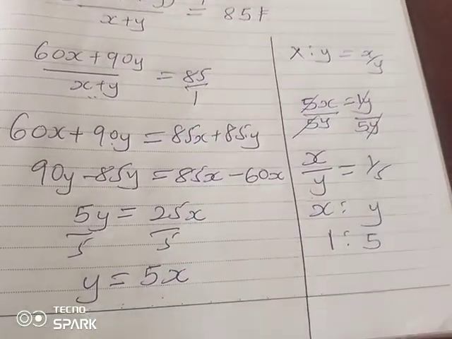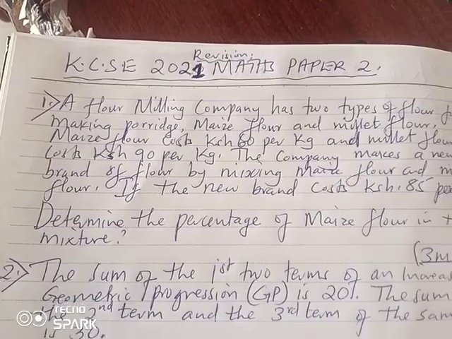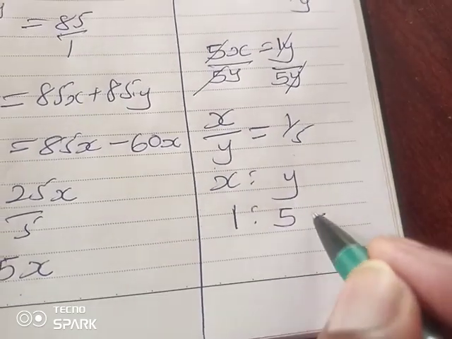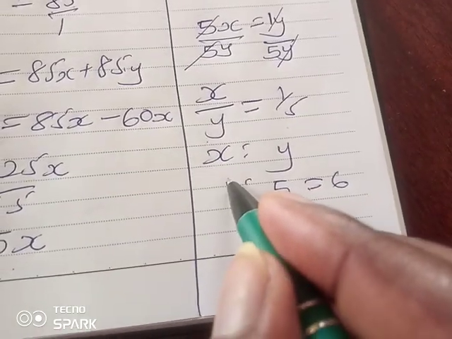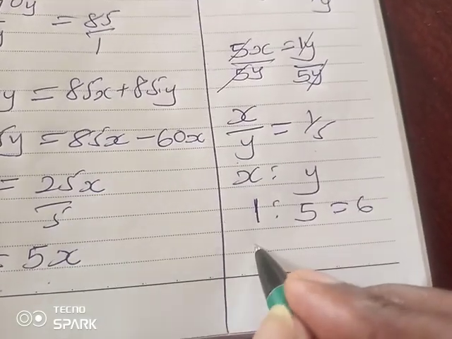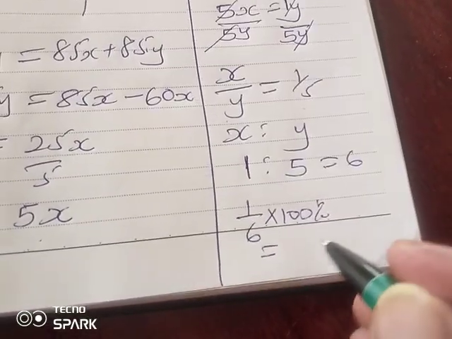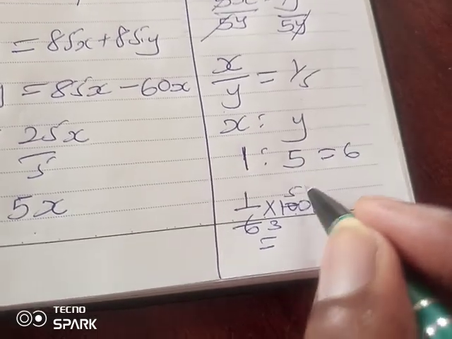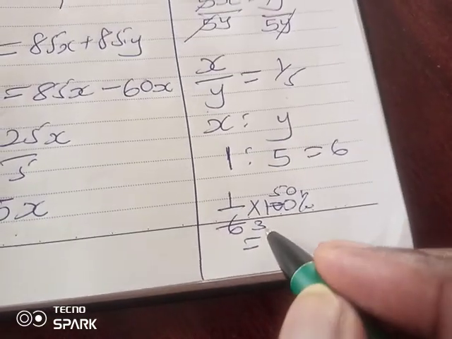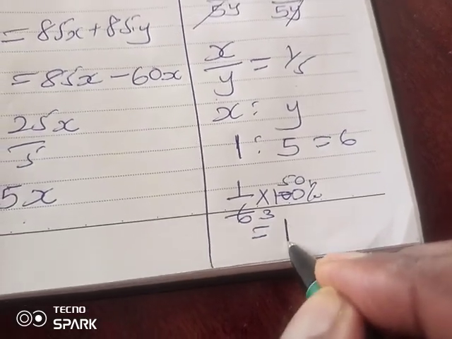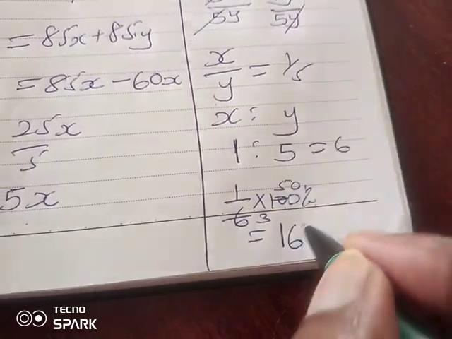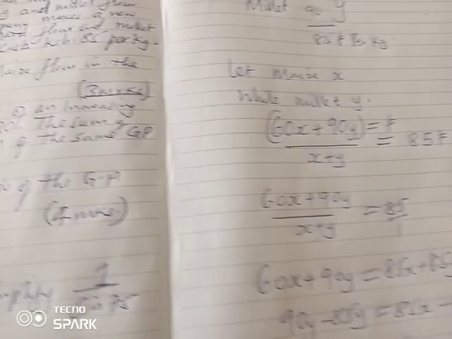So now this is where we are going to get the percentage. We are told to determine the percentage of maize flour in the mixture. So coming over, the total ratio here is 6, and therefore x, representing the maize, will be 1 out of 6 times 100%. And what do we get here? 2 goes there 3, 2 goes there 5, 0, that is 50. And 3 will go here, 16 2 over 3%. So guys, that's how we tackle that question 1.